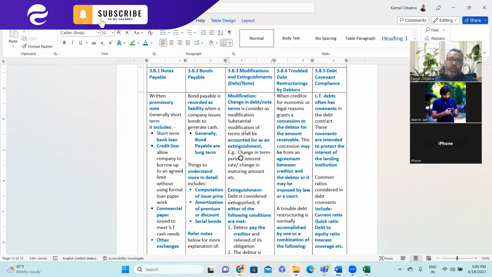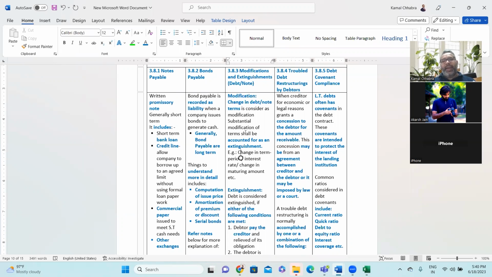So the company which has taken the loan from the bank is not in a financial position to pay the complete amount back. So the amount which the bank has given is a troubled debt, right? They are not going to recover the entire principal as well as the interest on it.